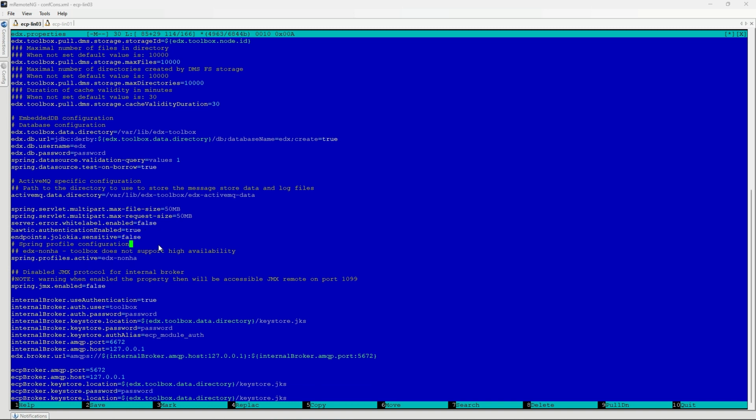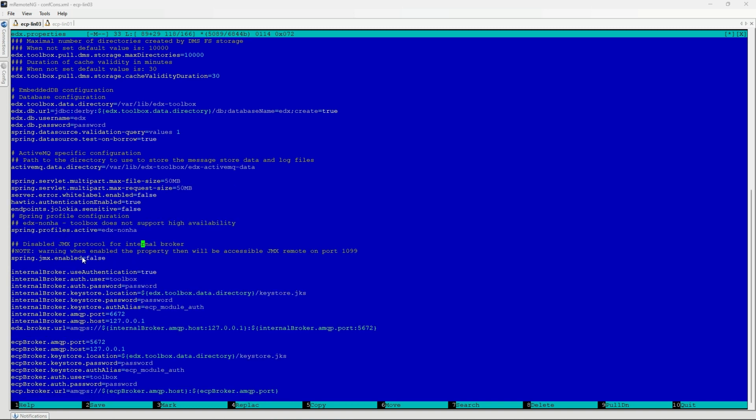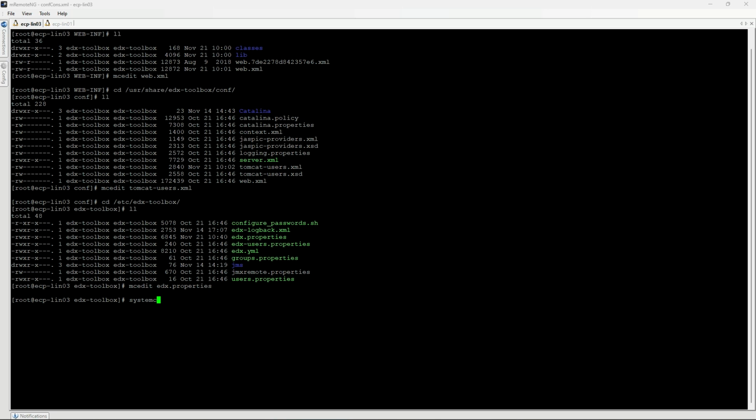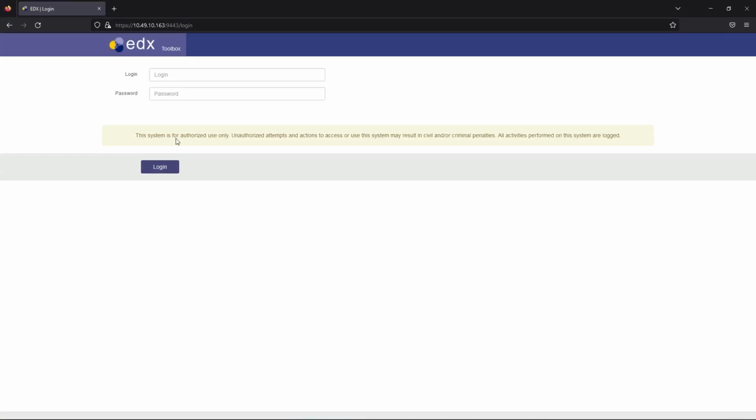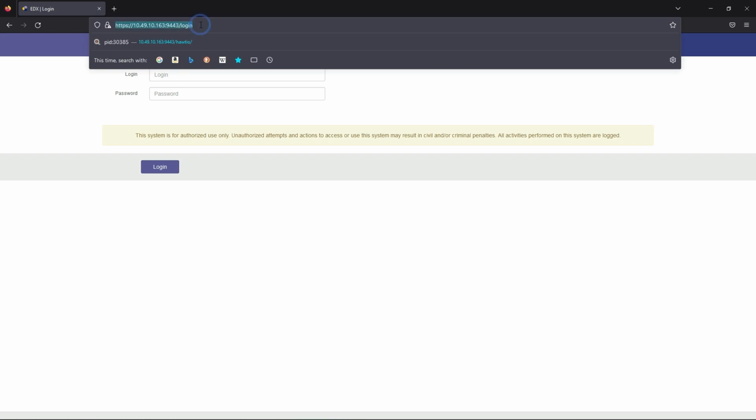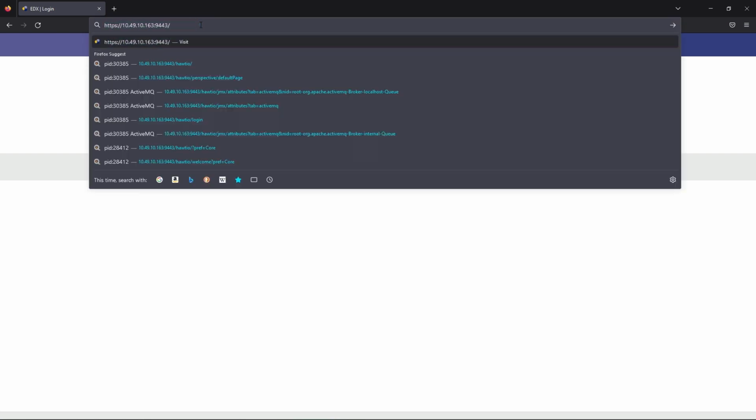If you want to see all EDX queues in the ActiveMQ tab, you will need to firstly enable the JMX. If you wish to enable JMX, change the value of the spring.jmx.enabled property from false to true. To apply all changes, the restart of EDX Toolbox is required. You can access the graphical user interface of Hawtio via edx/hawtio.